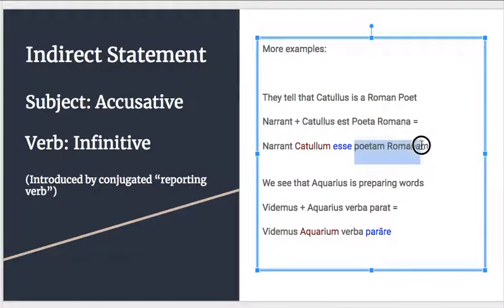Notice one other thing. Take a moment and think, why is our predicate nominative now accusative? Use the logic. And take a second and reflect.